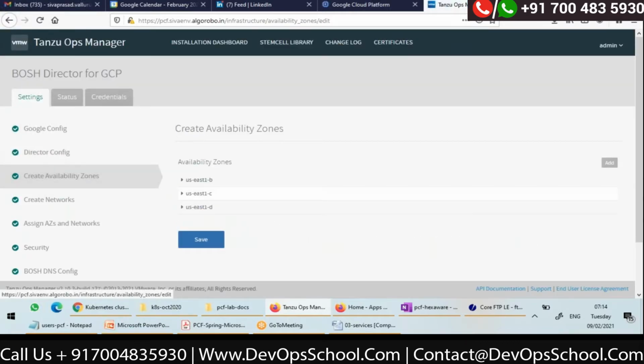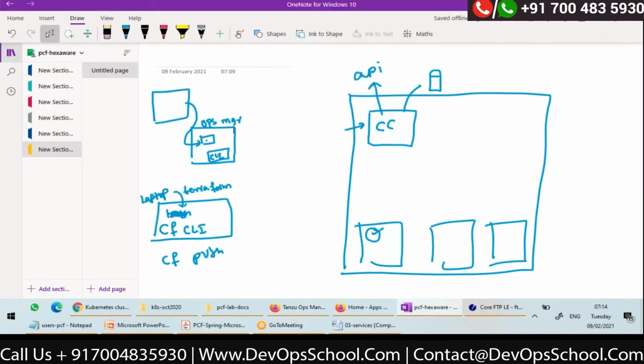Once I configure it and apply changes, the request will go from the browser to the web application. The web application will create a YML file using the configuration I entered on the browser, and using that YML file, it will ask the BOSH CLI to do the deployment.